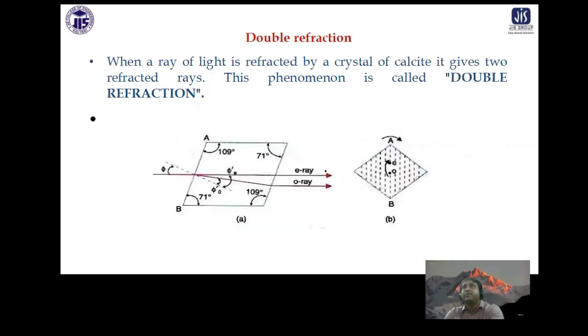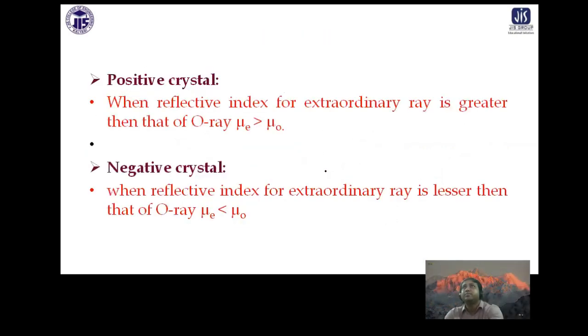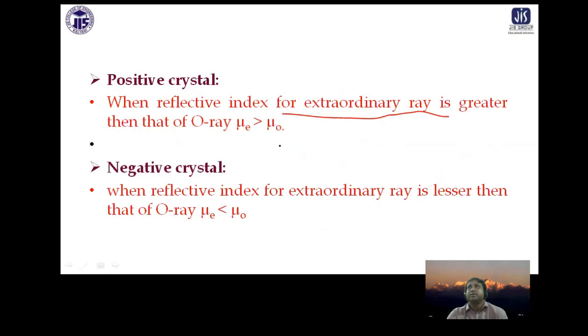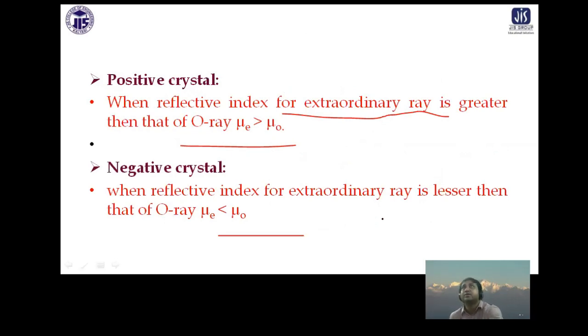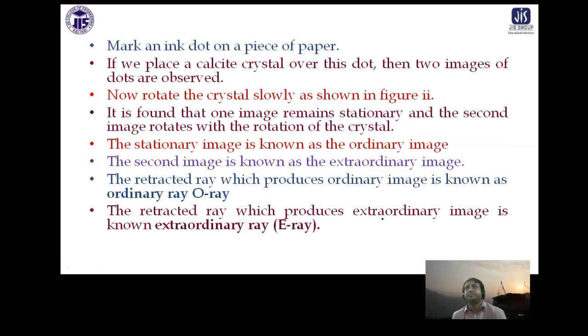Now, double refraction has already been explained. Positive crystal means the extraordinary ray has a higher refractive index than the ordinary ray, and negative crystal means the opposite: the extraordinary ray has a lower refractive index.